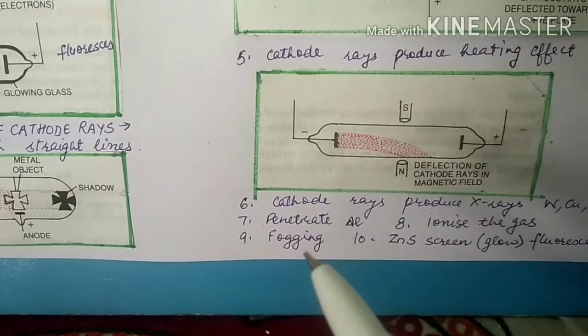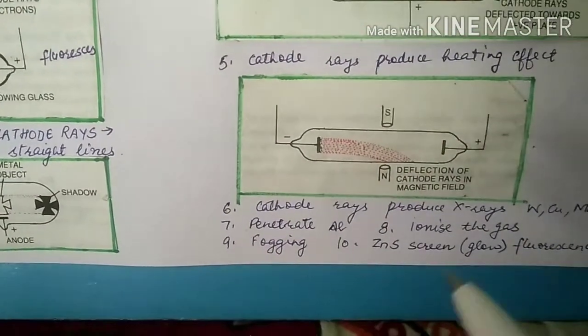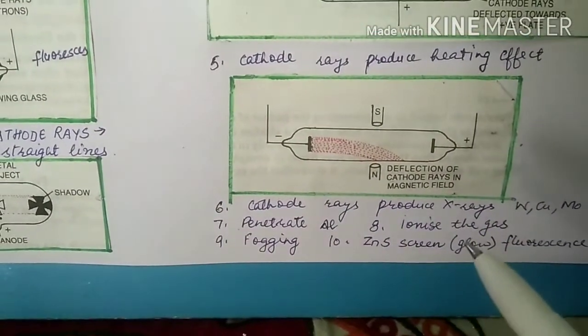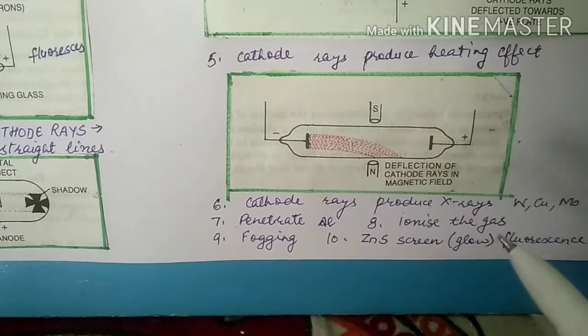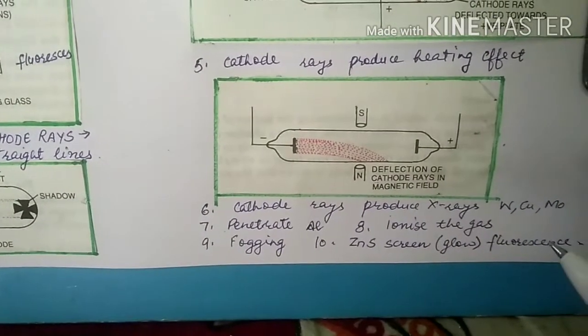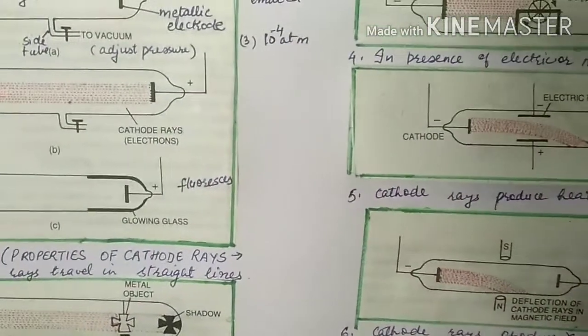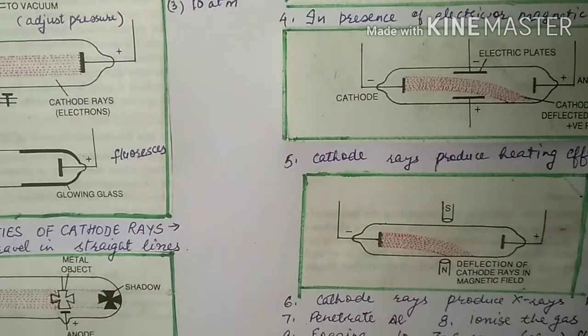This process is called fogging. Then when cathode rays strike a zinc sulfide screen, a faint green colored glow is observed. This process is called fluorescence. So these are the properties of cathode rays.